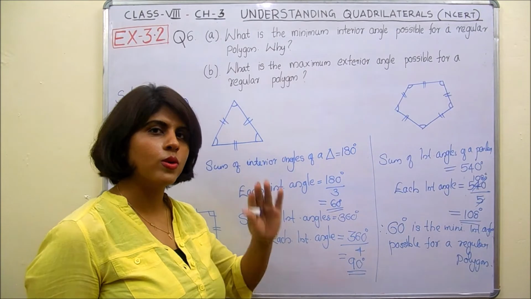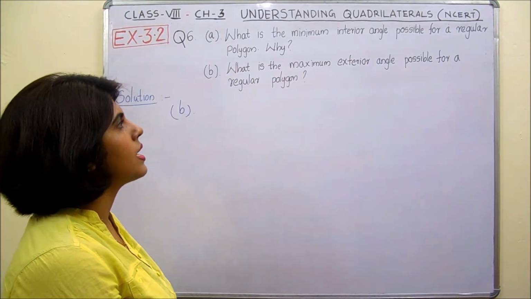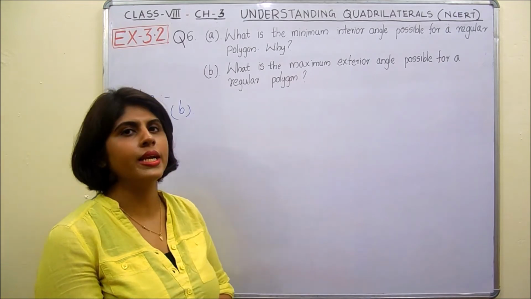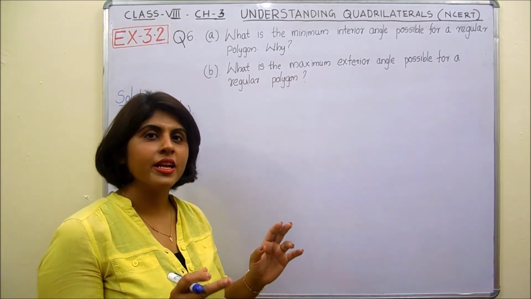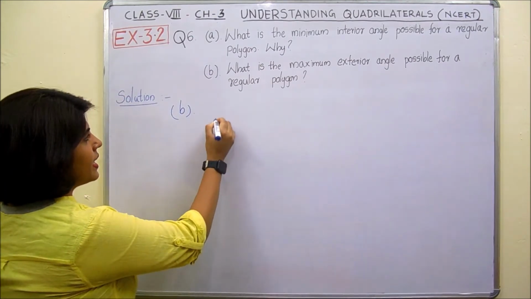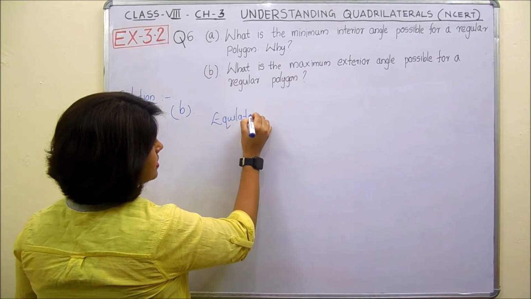Okay, now let's move on to the B part of the question. What is the maximum exterior angle possible for a regular polygon? From A part we have seen the regular polygon with the 3 sides is an equilateral triangle, right?